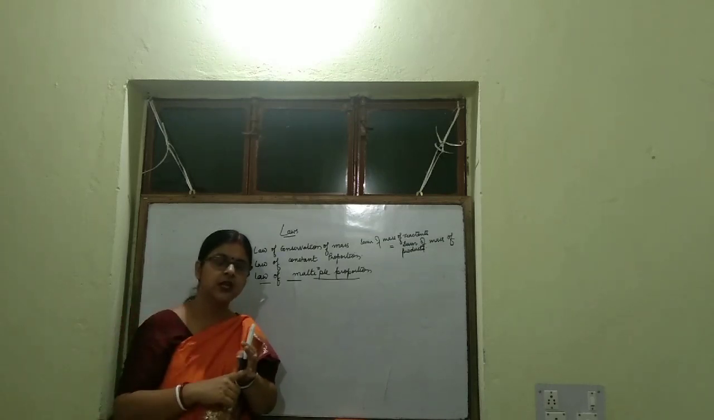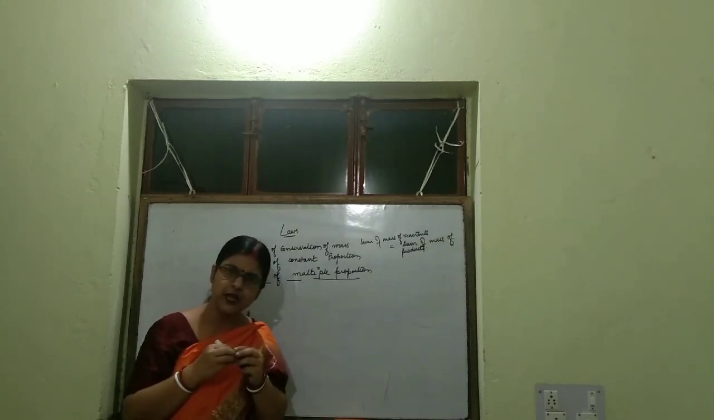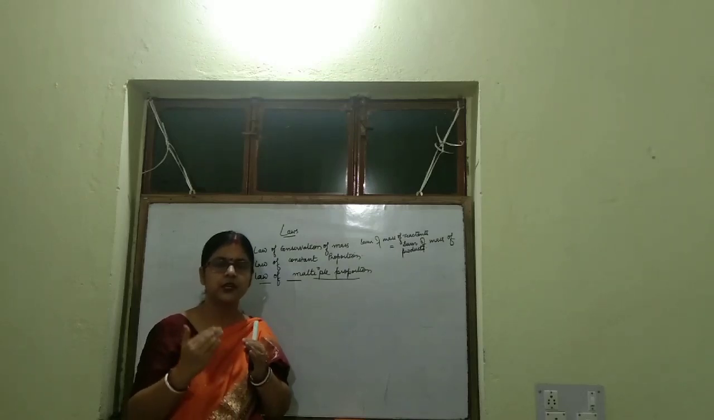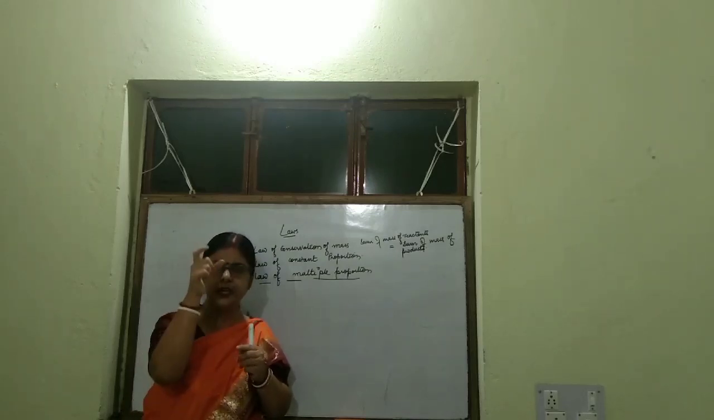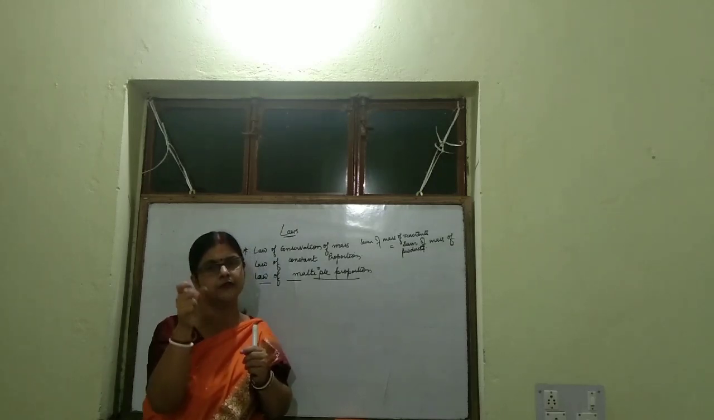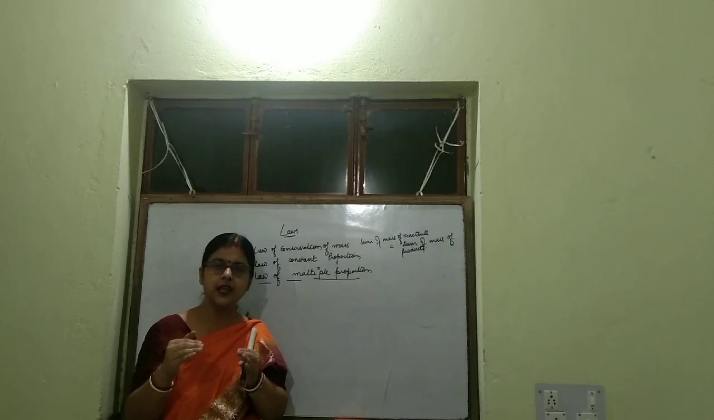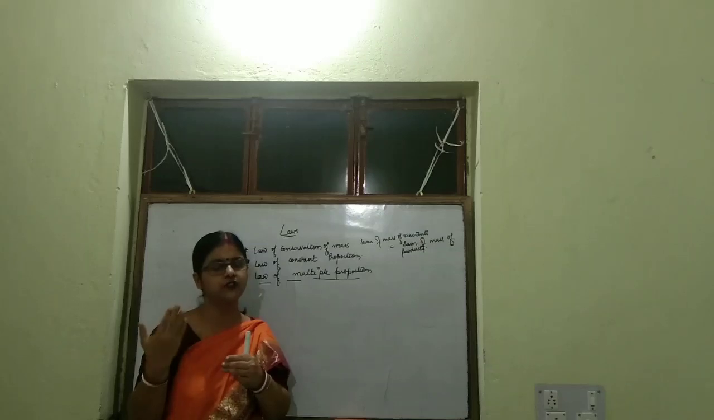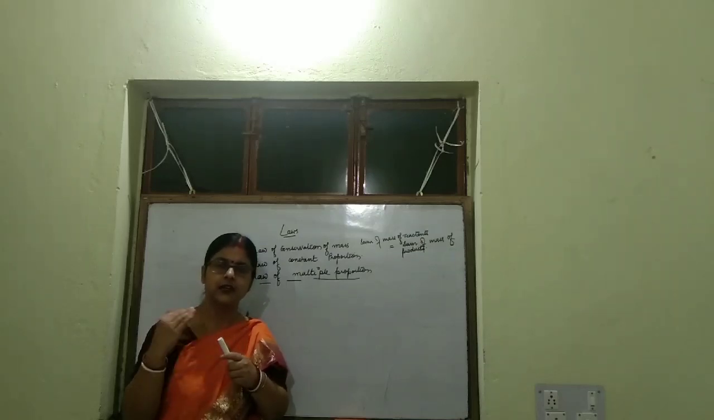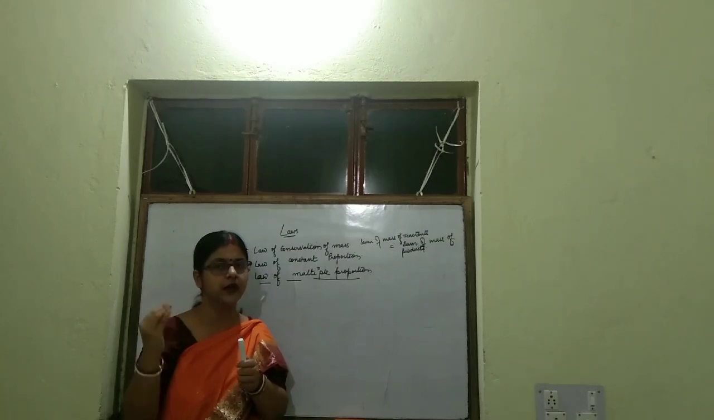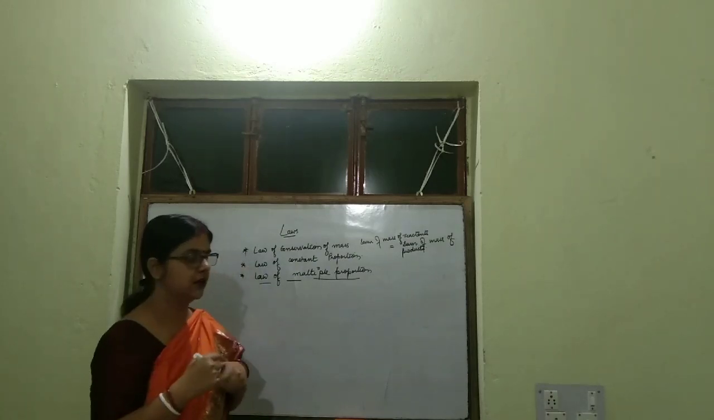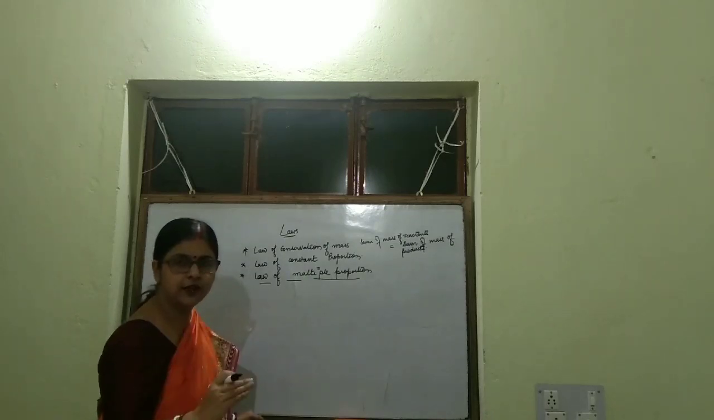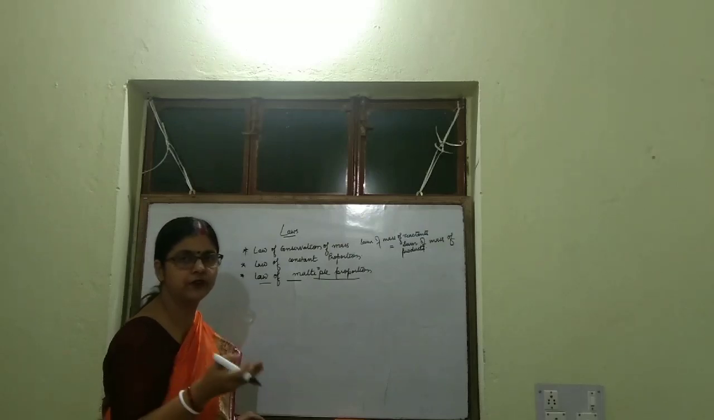Again I am telling that if 2 elements combine to form 2 or more compounds, and if in these compounds we keep the mass of one of the elements fixed and find out the ratio of the other element which combines with this fixed element, you will find that it bears a simple whole number ratio to each other. Let us take up the example. All of you will write the definition. You will study the definition from your NCERT book or your reference book.